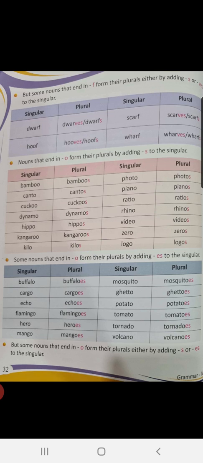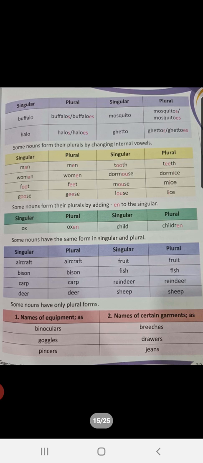Children, then see nouns that end in o form their plurals by adding s to the singular. Then there are some nouns that end in o, they form their plurals by adding es. Okay children, like buffalo, cargo, echo, flamingo. You can go through the other examples. The nouns that end in o form their plurals either by adding s or es to the singular. There are many examples given in your book. Now see the last one children.